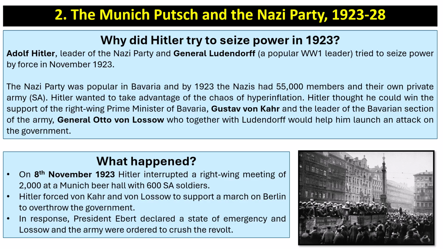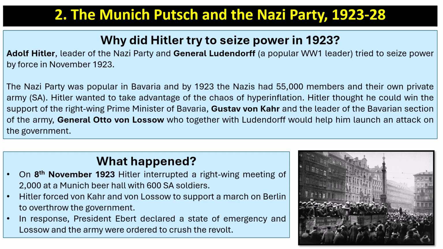So why did Hitler try to seize power in 1923? Well, as we've seen, the Nazis had been growing between 1920 and 1923. And obviously 1923 was a year of crisis for the Weimar Republic. You might remember from the previous video, this is the year of the hyperinflation crisis, and Hitler is trying to take advantage of this.